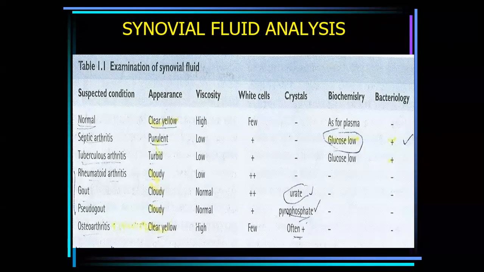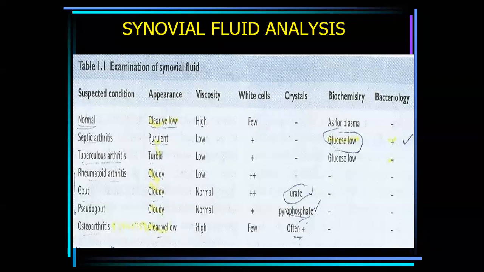Synovial fluid analysis. You can aspirate synovial fluid from the joint. Normally, synovial fluid is clear yellow. If there is septic arthritis, it becomes purulent, glucose is low and bacteria are present. In tuberculous synovitis, the fluid may be turbid. In rheumatoid arthritis and gout, it looks cloudy.